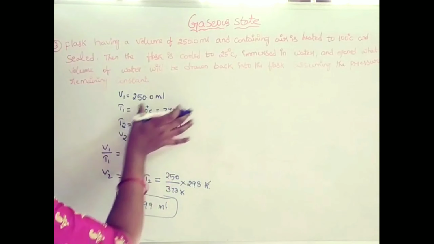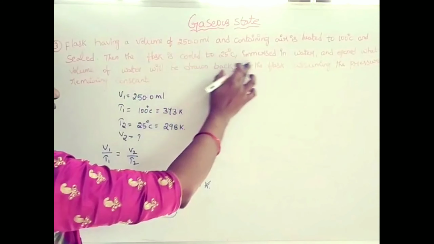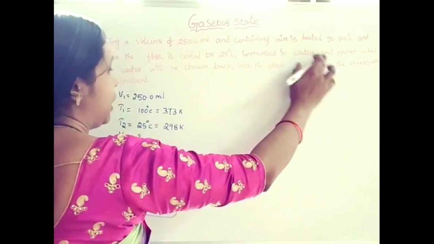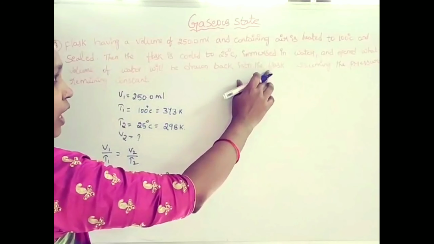What happened here? The flask is cooled to 25 degrees Celsius, immersed in water and opened. What volume of water will be drawn back into the flask?